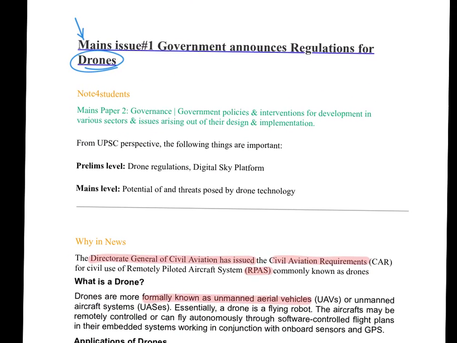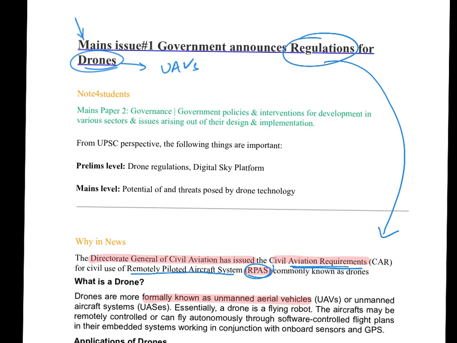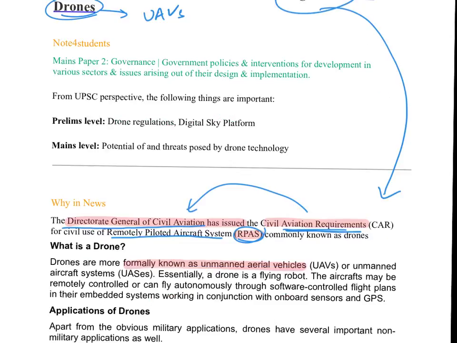To begin with, drones is a colloquial term, that is a non-formal term. Formally, these are known as UAVs or what is known as RPAS, that is remotely piloted aircraft system. Now these regulations, the name is Civil Aviation Requirements, and these have been issued by the DGCA, that is the Directorate General of Civil Aviation.